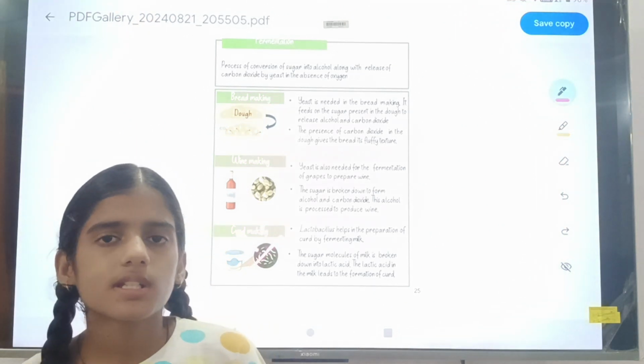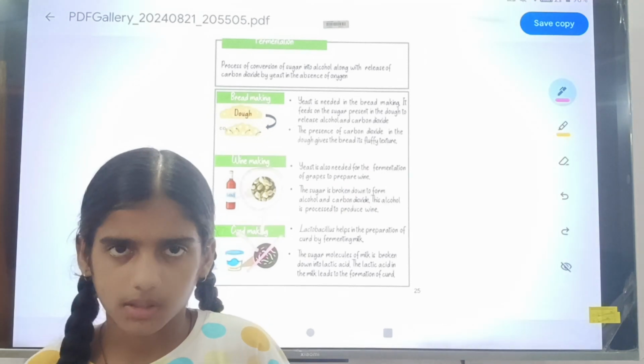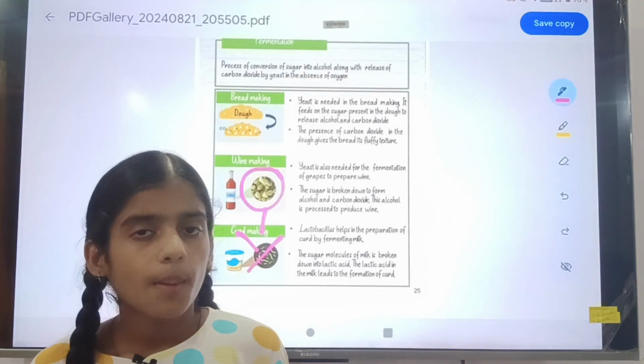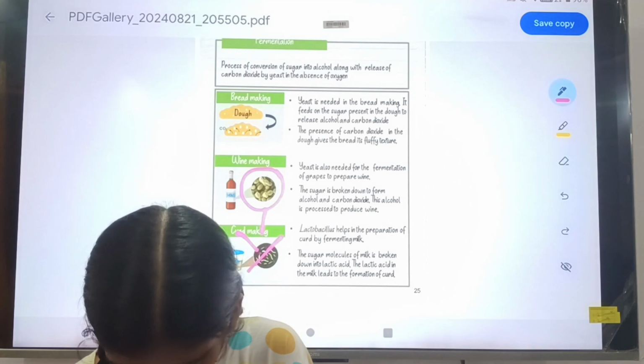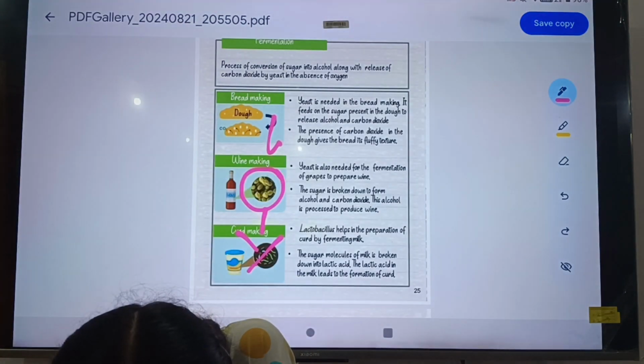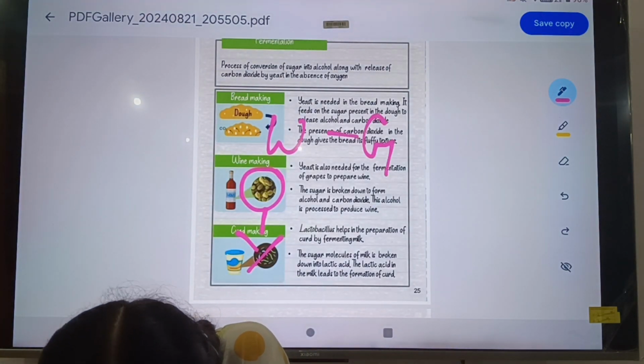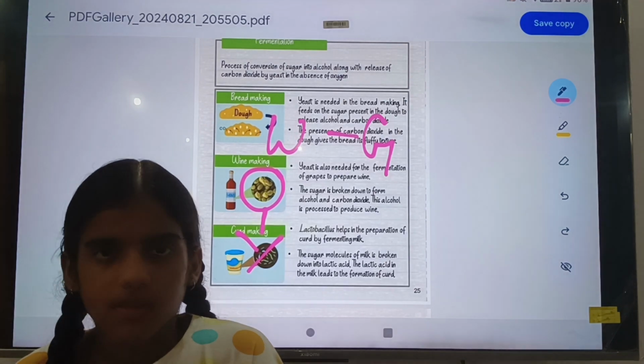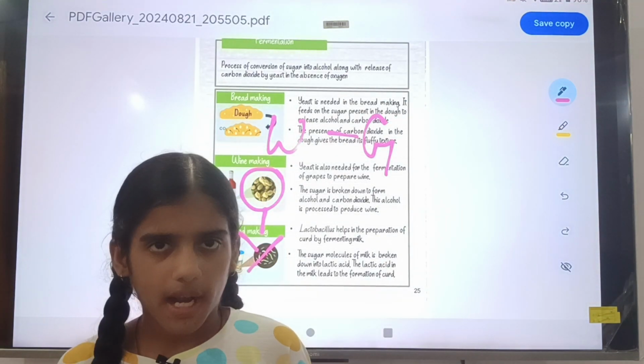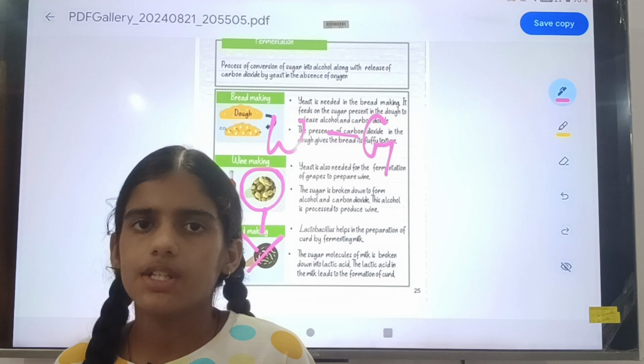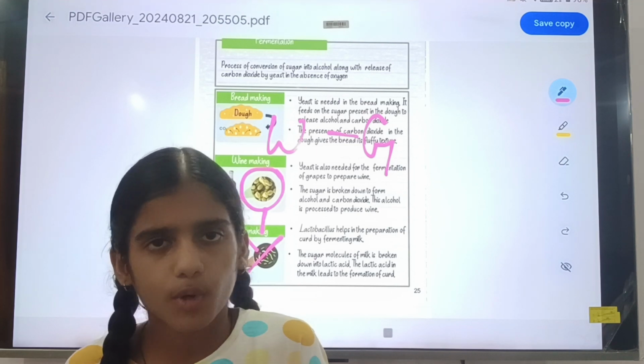Again the process of fermentation will occur. You know that wine is made from grapes. We can ferment the grapes with the yeast to produce wine.